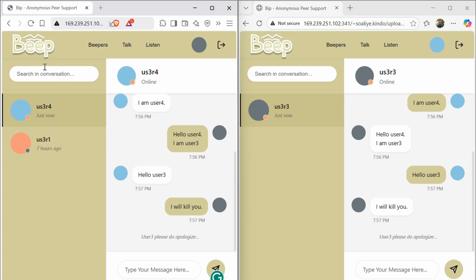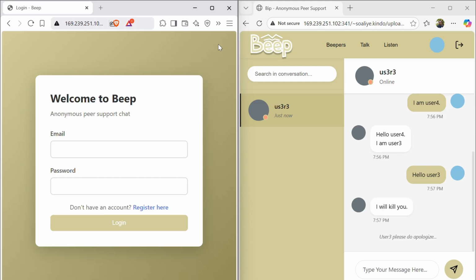And we have this search bar for the users to look for conversations. Let's say 4, yes, that, and 1, so they can search for their conversations when they become many. So this is it, and then we can log out here, which sends us back to the login page.